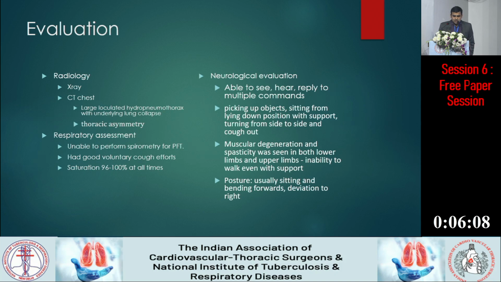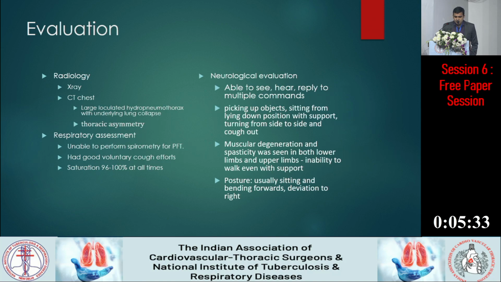On neurological evaluation, he was able to see, hear, and reply to multiple commands. However, he had strabismus, and he was able to pick up objects even though he had spastic posture of the upper limbs, but sitting up from lying down position could be done only with support, and he could turn from side to side, and he was able to cough out. There were muscular degeneration and spasticity seen in both lower limbs and upper limbs, and even with support he was not able to walk. Personally, even at home, he used to have a lot of family support in his routine work.